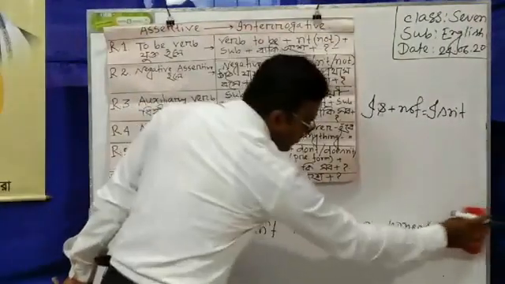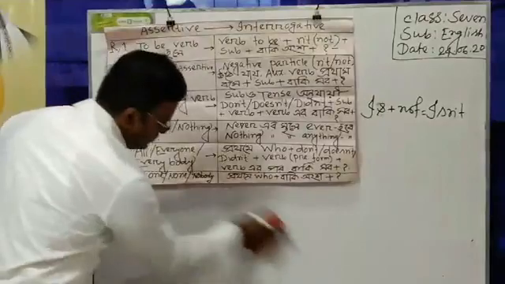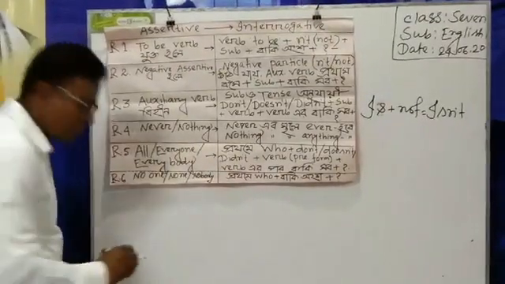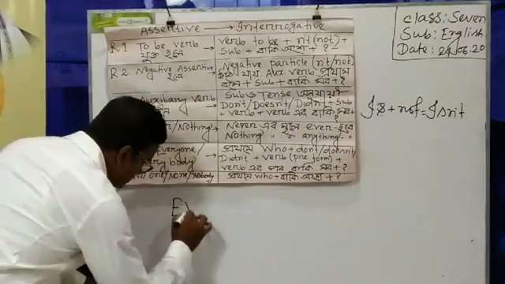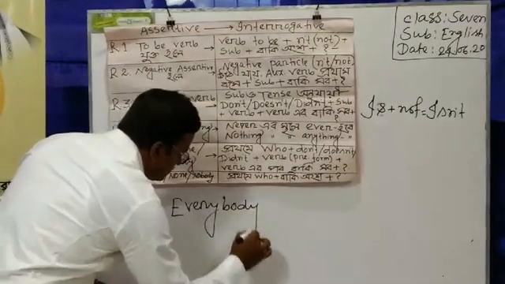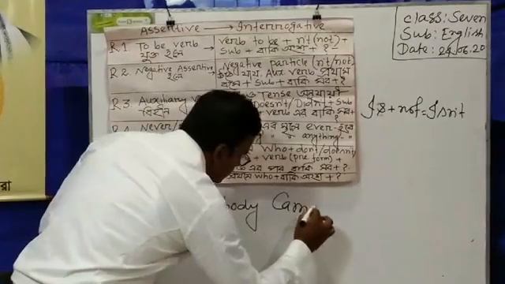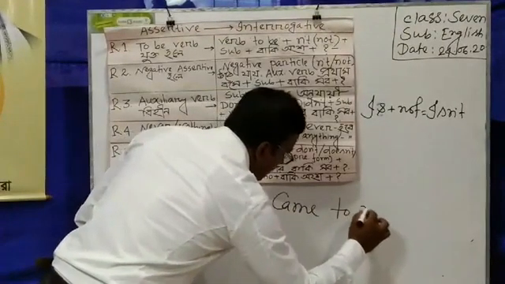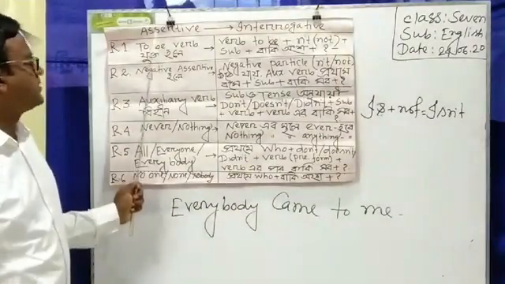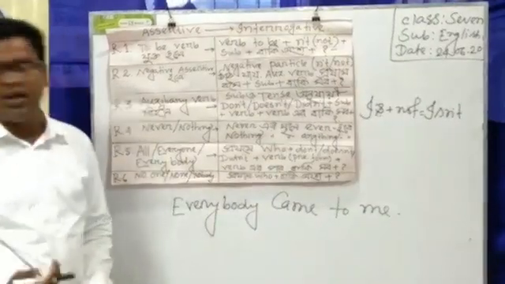Dear student, follow the board. Everybody came to me. Here I have written an assertive sentence that everybody came to me.